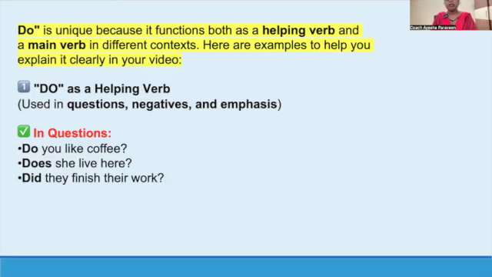Now does, again live. Does she live here? The main action in this sentence is live, and does is acting like a helping verb. It is helping live. Does she live here? And now in the third sentence you can see, did they finish their work? Again, finish is the main action word in the sentence, and did is acting like a helping verb to finish. So here, in how to ask questions, do, does and did are acting like helping verbs, not like a main verb.